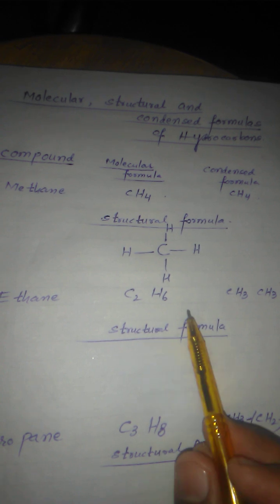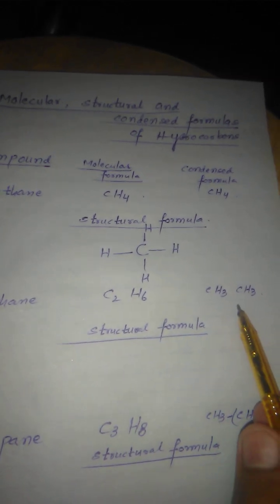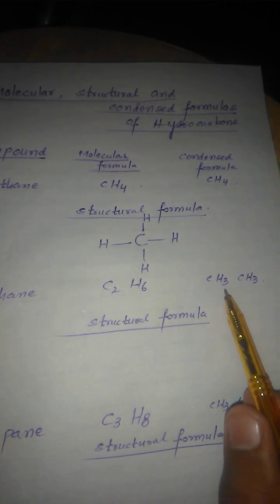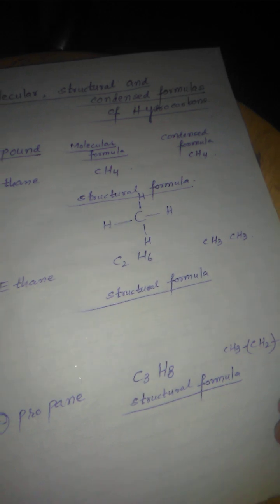In the same way, the second compound is ethane. The molecular formula of ethane is C2H6. Now there are 2 carbons and 6 hydrogens. We write the condensed formula in this way, CH3CH3. And we need to make the structural formula of ethane.